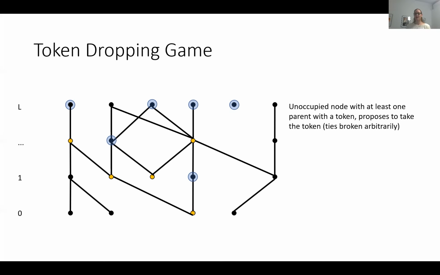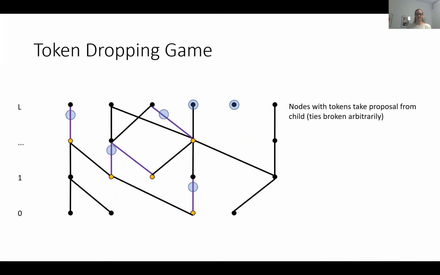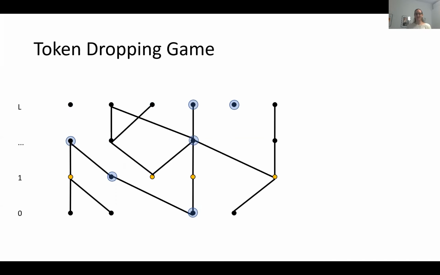Let's have a look at how our algorithm works in detail. The unoccupied nodes who have at least one parent with a token propose to this parent to take the token. Again, ties are broken arbitrarily. Nodes with tokens take a proposal from a child, ties broken arbitrarily, and the token is passed down this edge. The edges are removed from the game and the process is repeated.